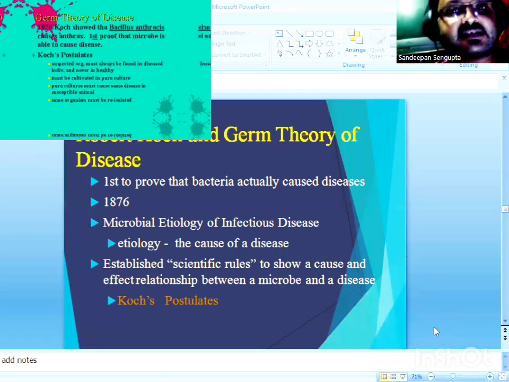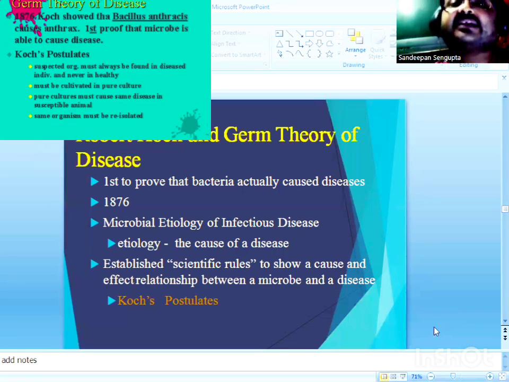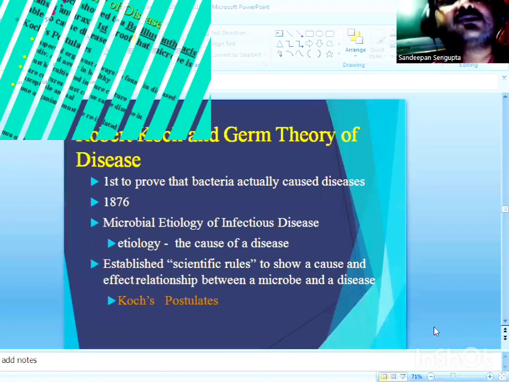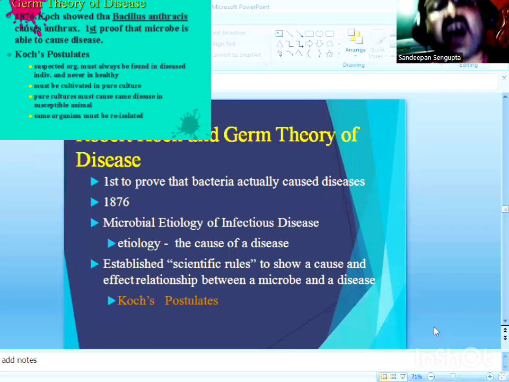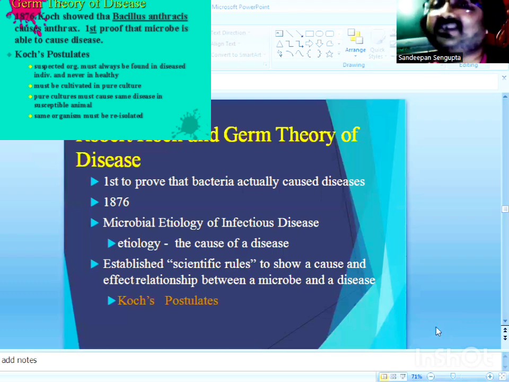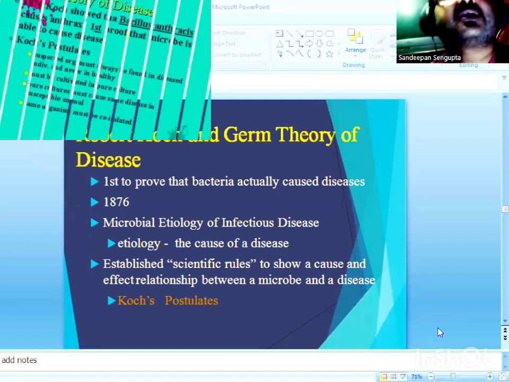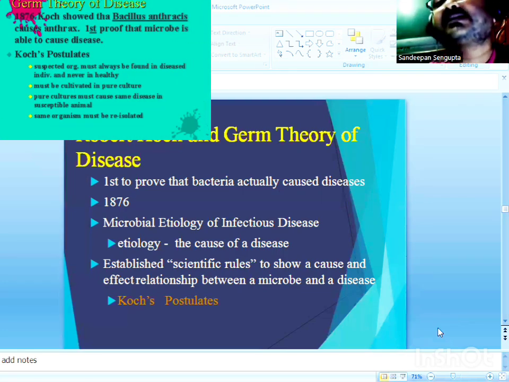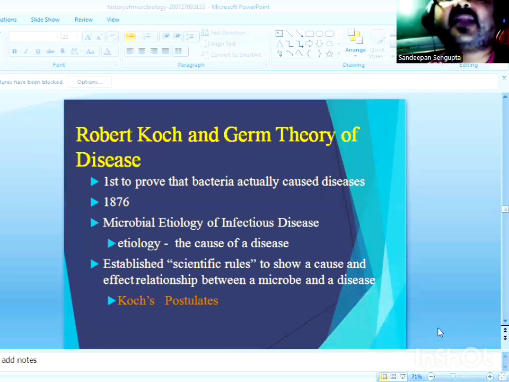The postulates helped to establish a relationship between the causal organism, the pathogen, and the diseased organism, the host, in the field of medical microbiology. Now let's have a look at the postulates one by one.